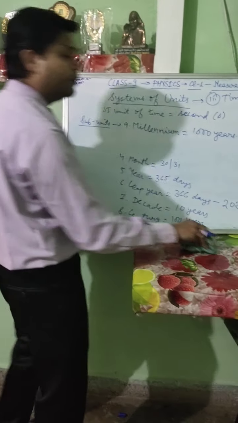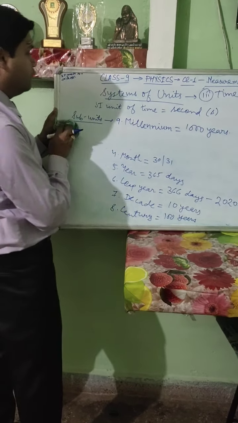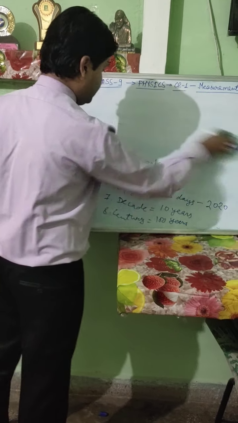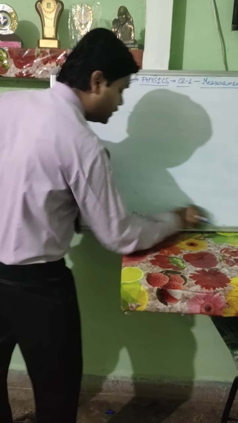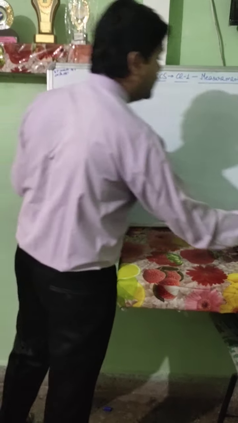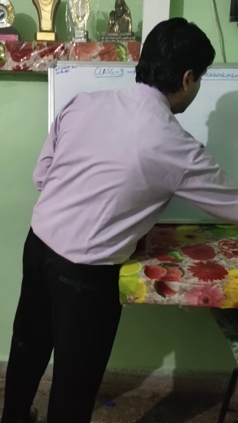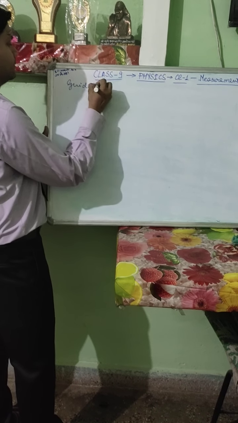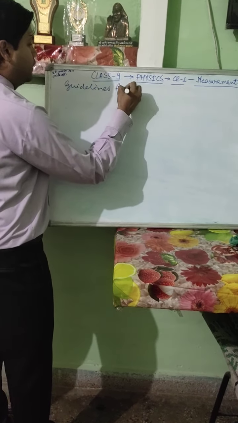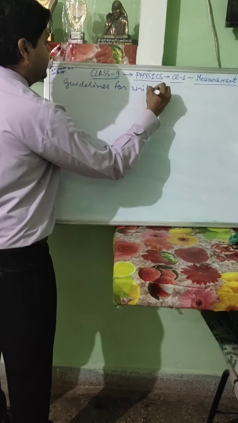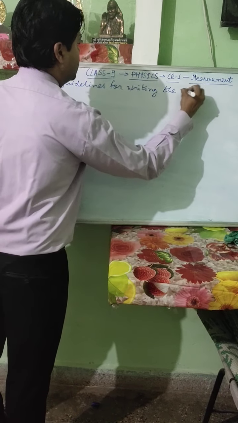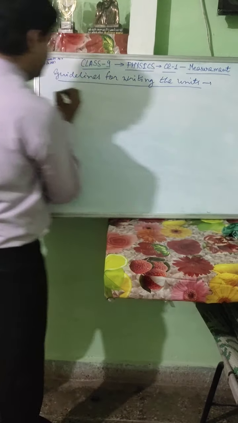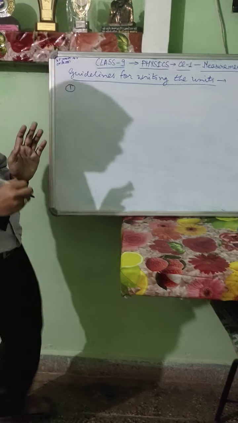Now the last topic of chapter 1A and for today is guidelines for writing the units. How we will be writing the units is also very important and we should know all these things. Guidelines for writing the units: 5 points you have to remember.